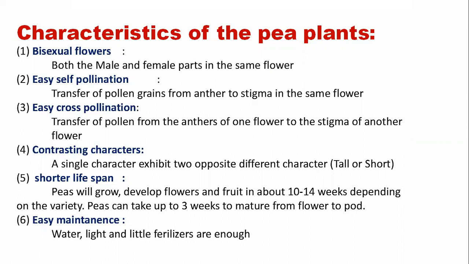Synchronization in the sense, do you remember gametogenesis of plants? What are all the processes? Microsporogenesis and megasporogenesis. Tell me where microsporogenesis and megasporogenesis occur in plants.